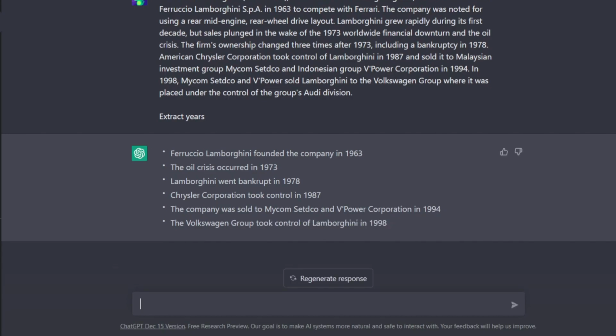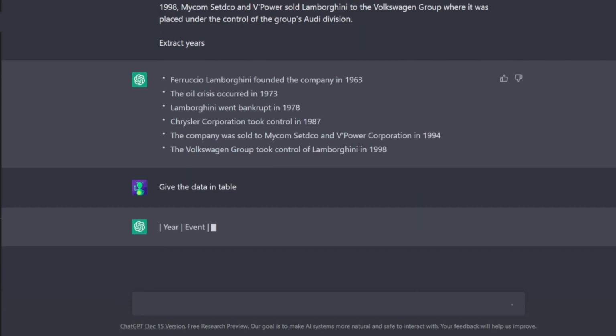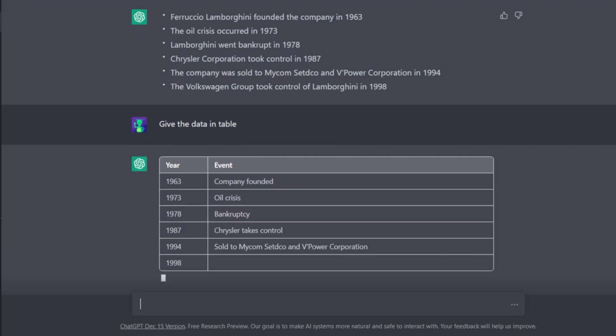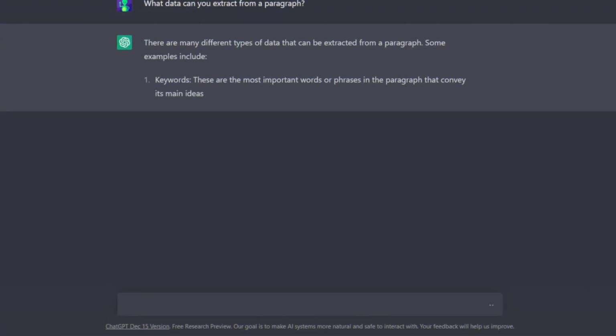You can even ask the bot to give its result in various formats such as tables. And here it is. As you can see, ChatGPT took the years with those events as well. Similarly, ChatGPT can extract a lot more than this, from keywords to action verbs.